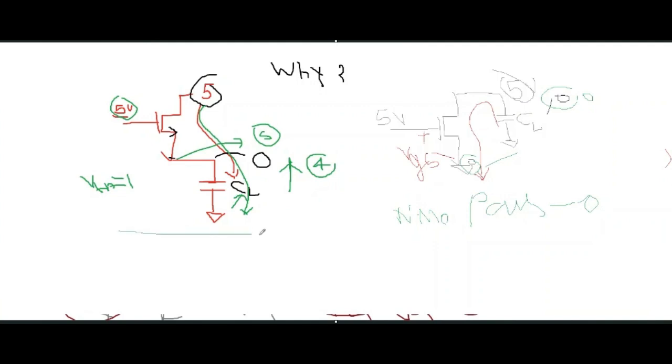But for passing high, NMOS is bad to pass high because it loses 1 VT voltage. Suppose someone wants to pass the logic high 5 volt to here, but it cannot do this.